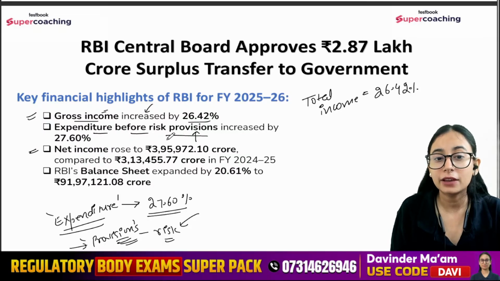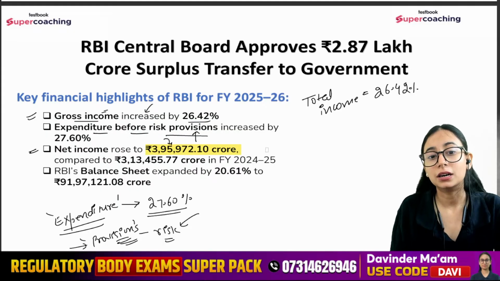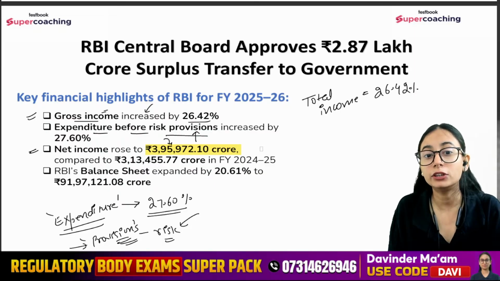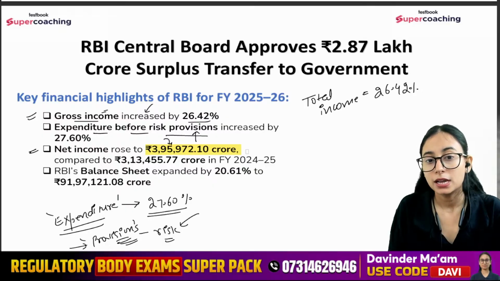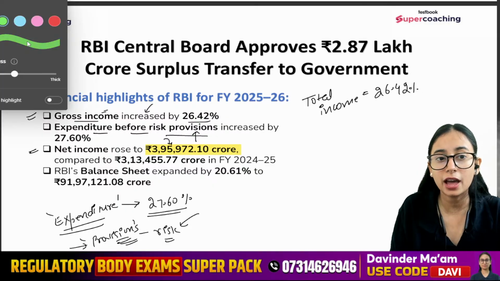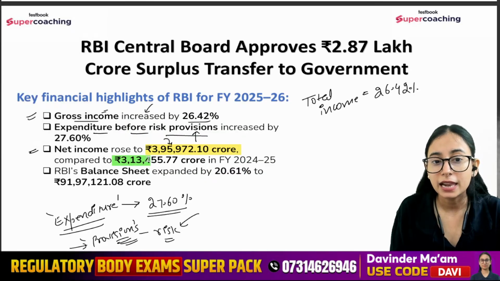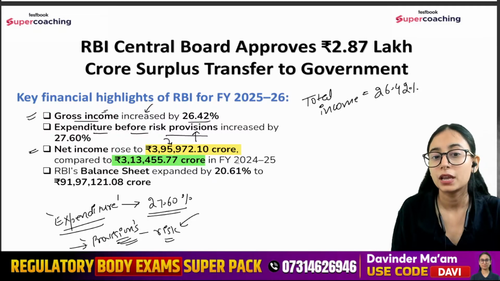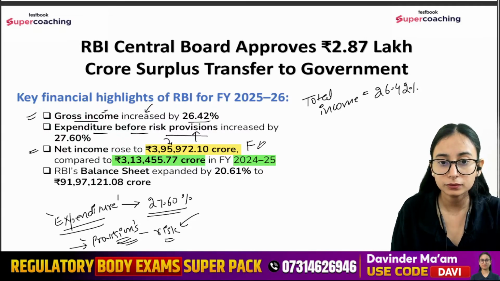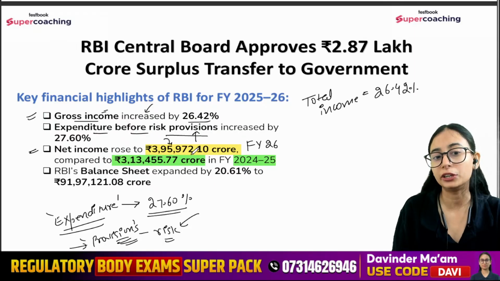And for their net income, they give the absolute number here, how much income they have earned. Net income is 3,95,972.10 crore. And in the previous year, how much had they earned? They had earned 3,13,455.77 crore in the financial year 25. And this was related to financial year 26. And this is what you need to remember.